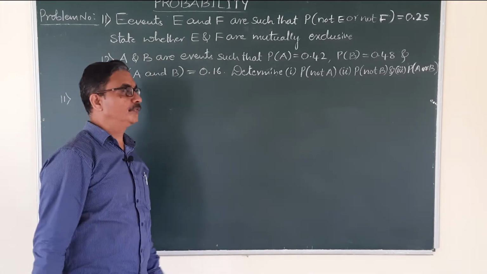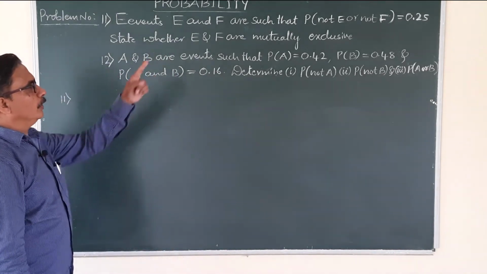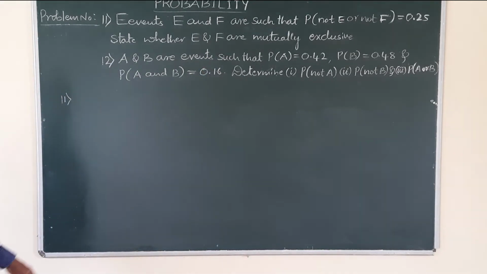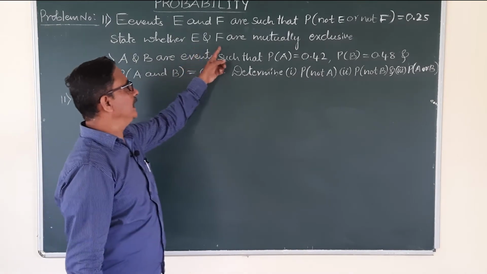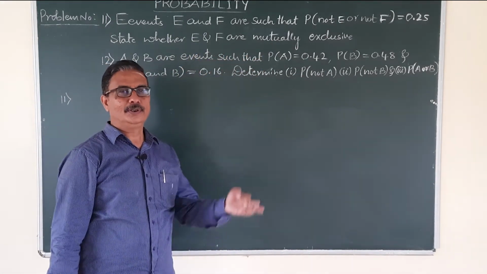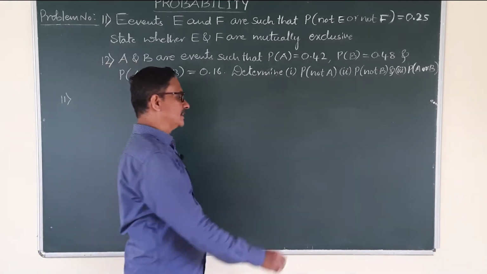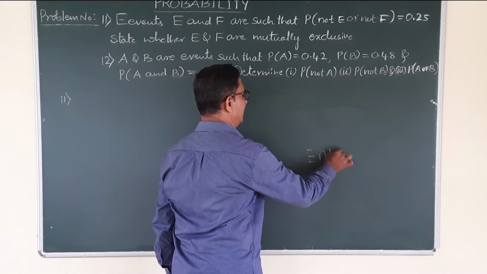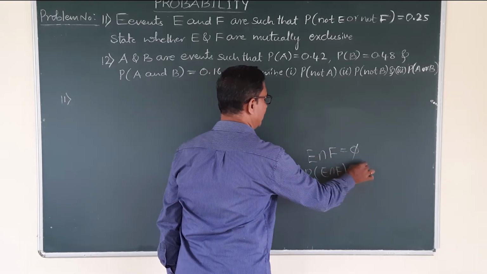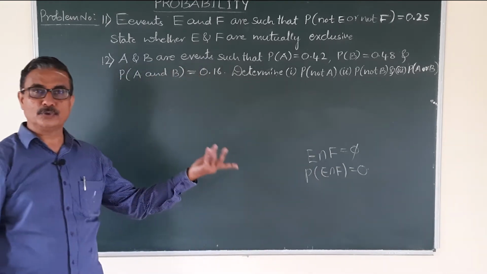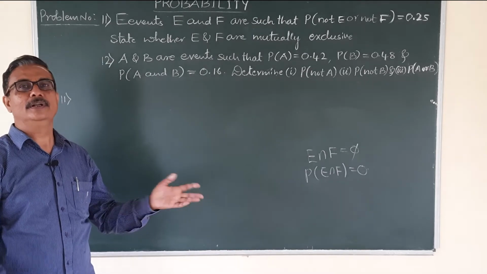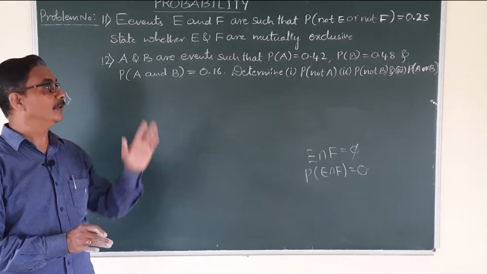Events E and F are such that P of not E or not F is equal to 0.25. Now the question: state whether E and F are mutually exclusive. You know the definition of mutually exclusive. Two events E and F are said to be mutually exclusive if their intersection is empty, its probability becomes 0. If probability 0 comes, then they are mutually exclusive. Suppose probability of E intersection F is not equal to 0, they are not mutually exclusive. You have to check it.